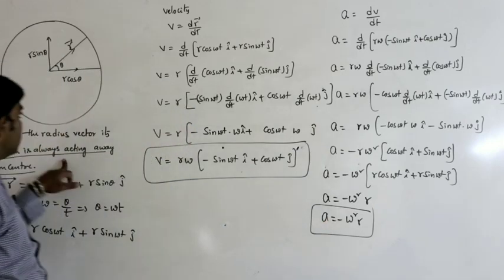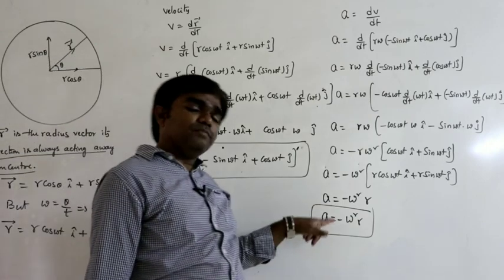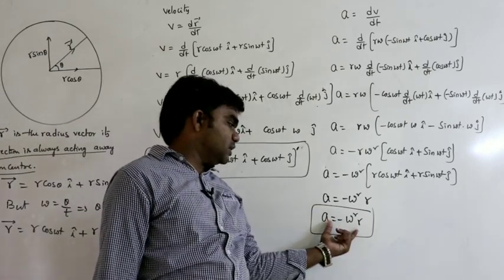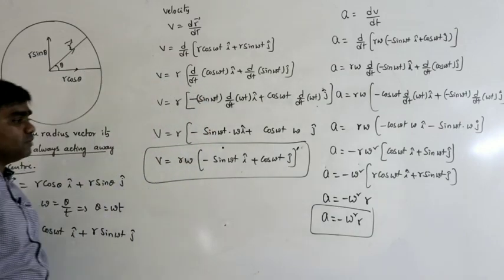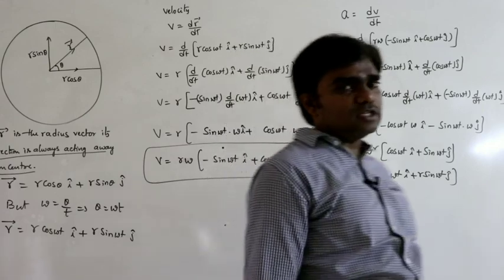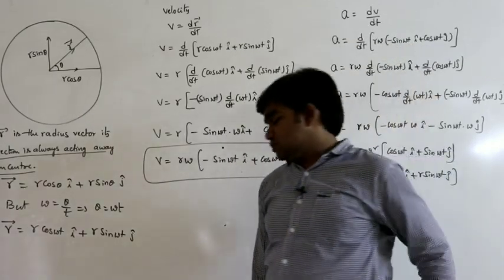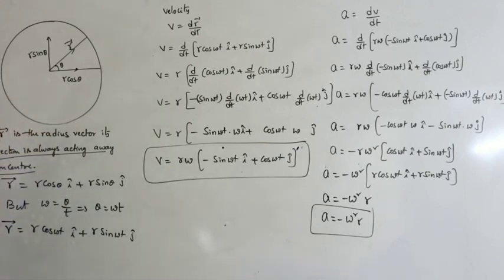But what is the direction of r? Always acting away from the center. What is the direction of a? Towards the center. Both are in opposite direction. That's why here it is minus. A equals minus omega square r. So this is the centripetal acceleration formula. A equals minus omega square r, or r omega square.